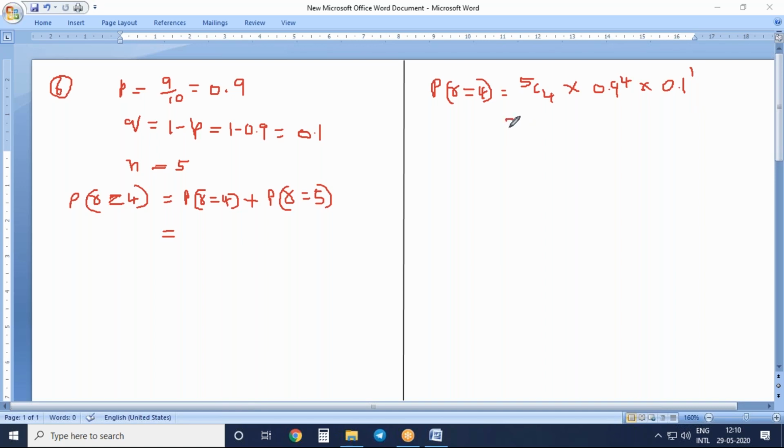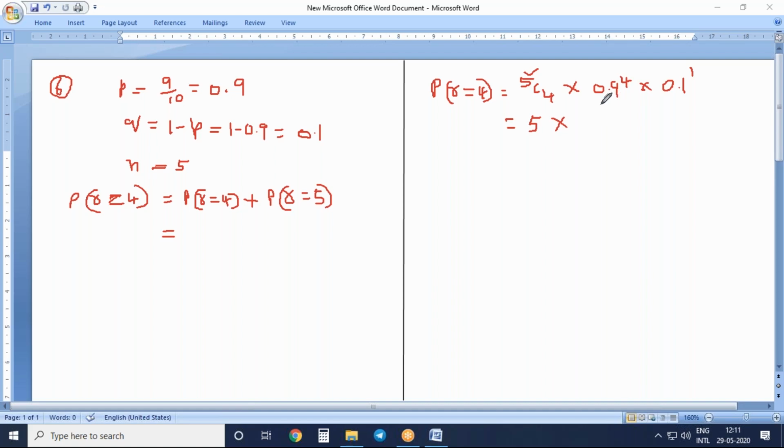One thing I want to tell you: when there is only one value difference between n and r, then the answer will be n. So you need to understand this. No need to solve 5C4, because whenever the difference between n and r is only one, then the value that you get for this nCr will be n. What is the value of n here? 5. The 5 will be the answer. You need to understand these small things.